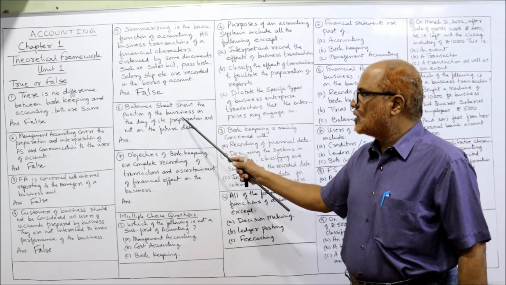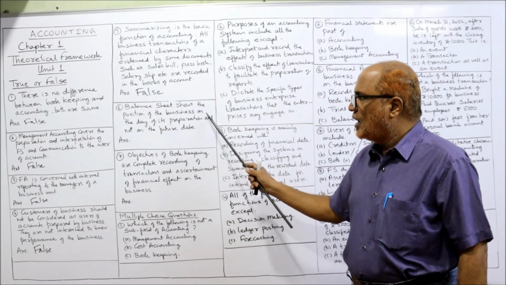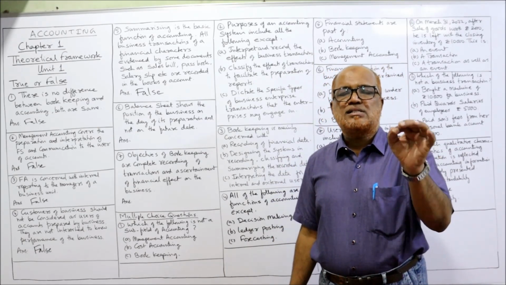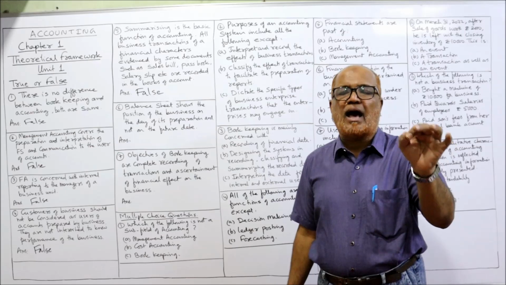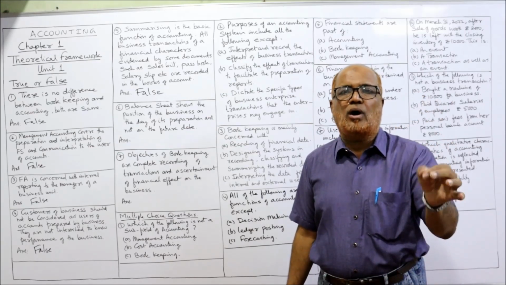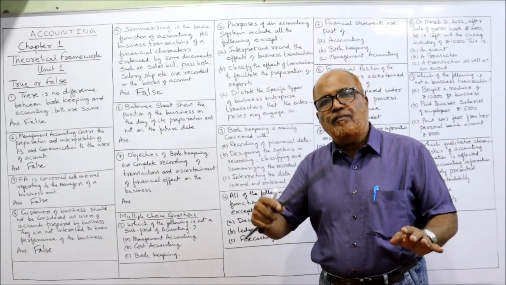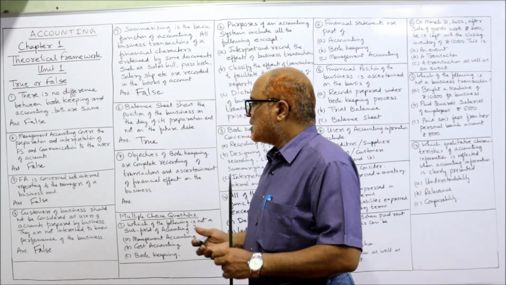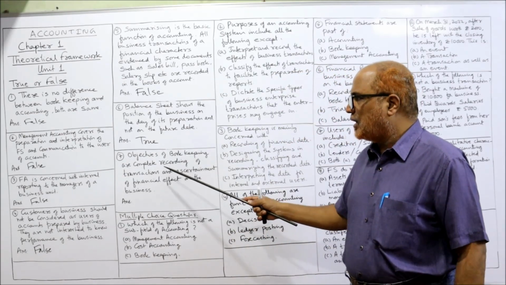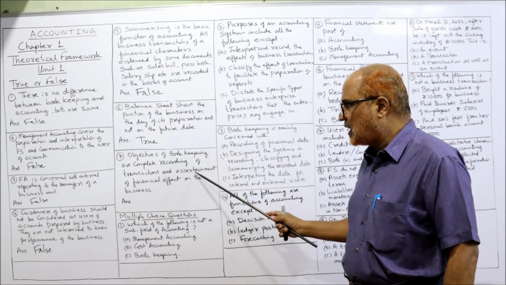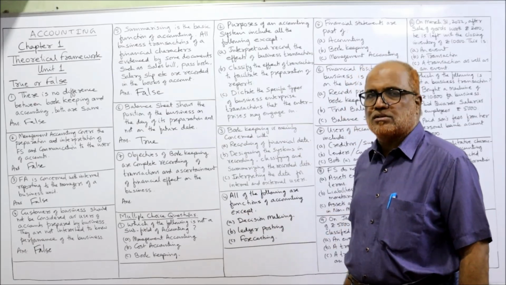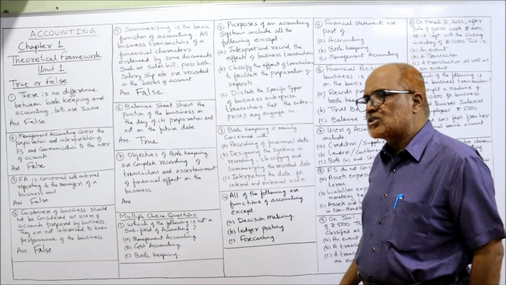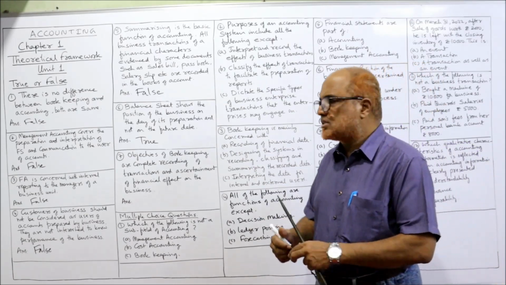Balance sheet shows the position of the business on the day of its preparation and not on a future day. It's true. A balance sheet is a statement of financial position which is prepared as on a particular date. It is not prepared for a future date. So this is true. Next comes: objectives of bookkeeping are complete recording of transactions and ascertainment of financial effect on the business. Yes, of course. The objective of bookkeeping is complete recording of transactions and also their effect on the business unit.